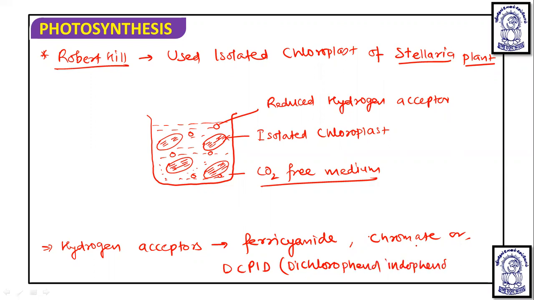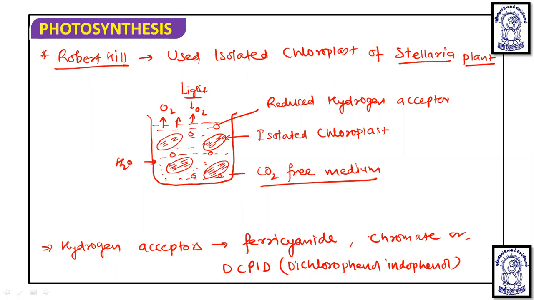All of that can act as a hydrogen acceptor in place of CO2, accepting hydrogen. It was observed that when light was given to this chloroplast, even in the absence of CO2, oxygen evolved. So in the absence of CO2 and presence of water, oxygen is evolving in the presence of light, which means photosynthesis is occurring.